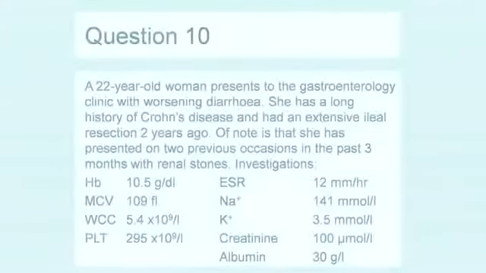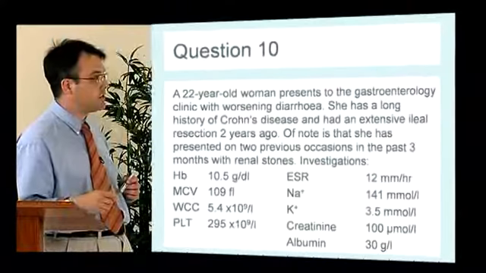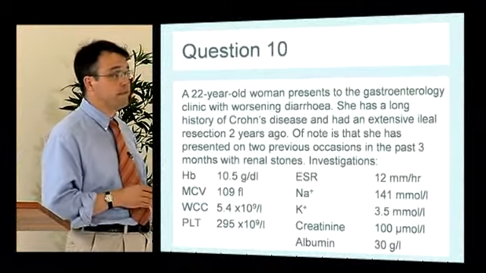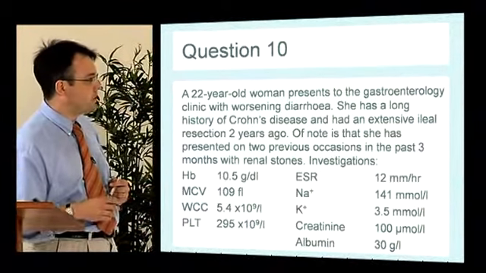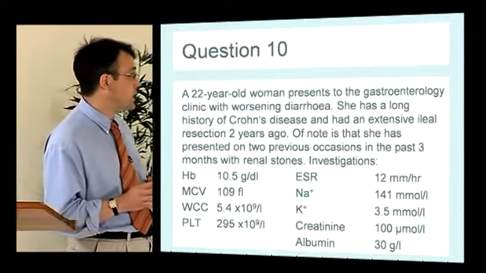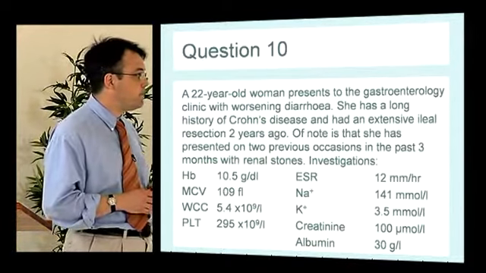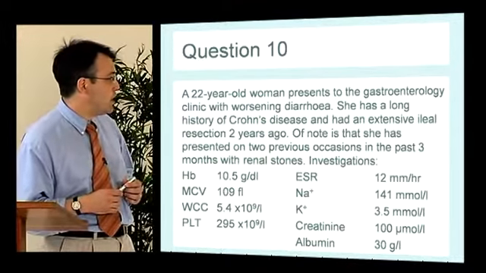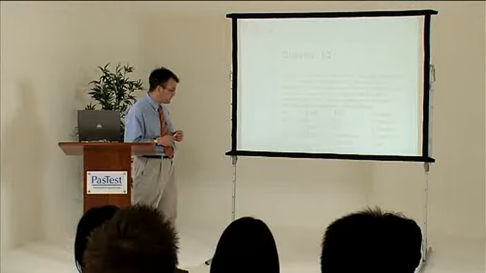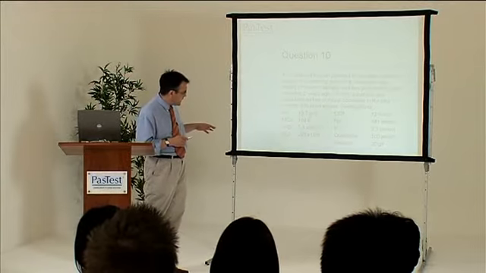Question 10. Something a little bit different. A 22-year-old woman comes to the clinic with diarrhea. She has a long history of Crohn's disease and had an extensive ileal resection 2 years ago, so she's lost a lot of her ileum. Of note, she has presented on 2 previous occasions in the past 3 months with renal stones. These are her tests.